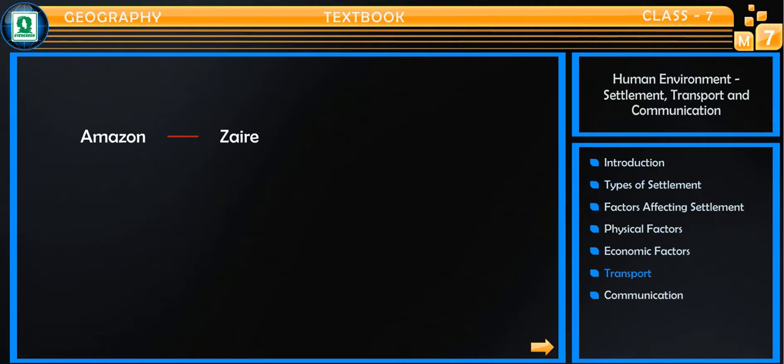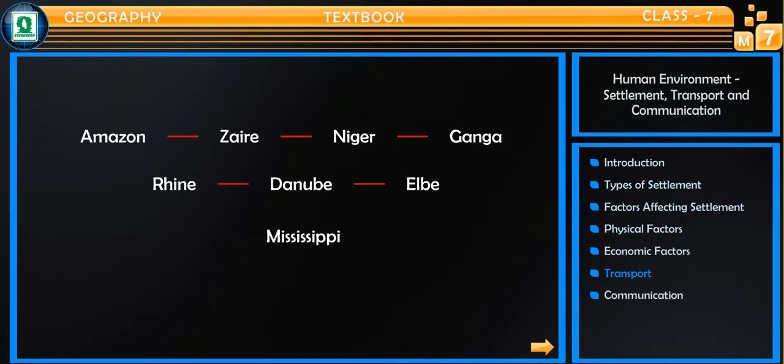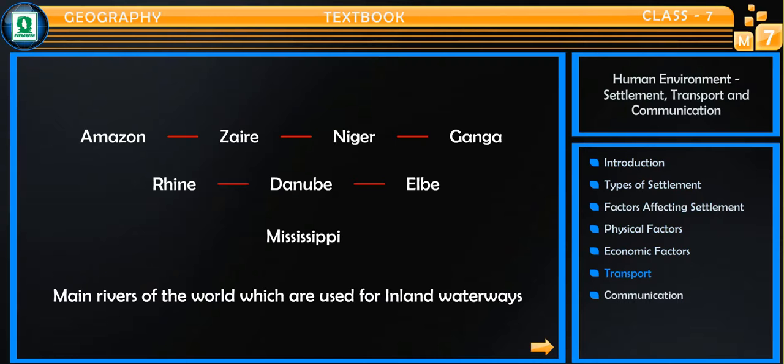Amazon, Zaire, Niger, Ganga, Rhine, Danube, Elbe, Mississippi are the main rivers of the world which are used for inland waterways.